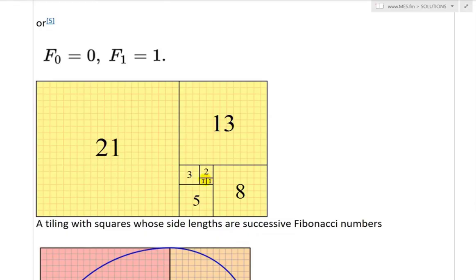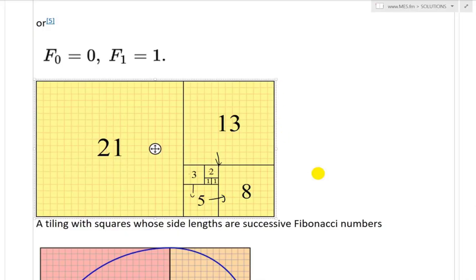So we have 1, 1, and 2, then go to side 3, then you go to 5, then you go to 8 like this, and then you go to 13. It's very interesting. These are the side lengths. Yeah, so I believe these are squares, so each one is 13, so this is going to be 13 like that. And so on.